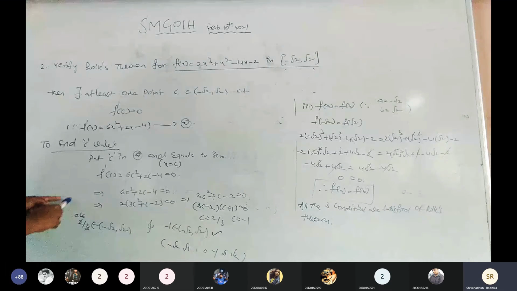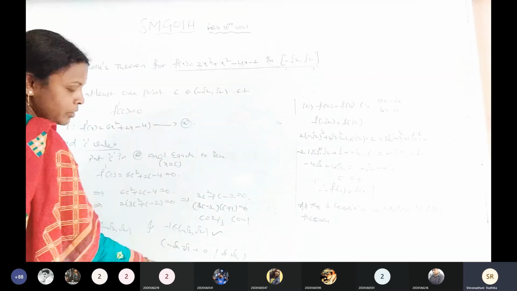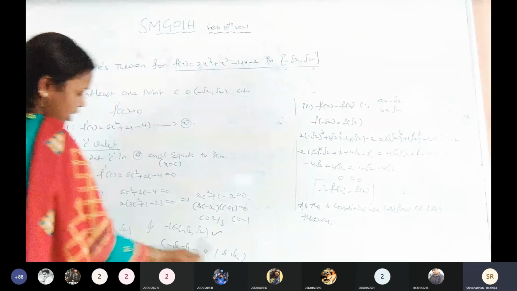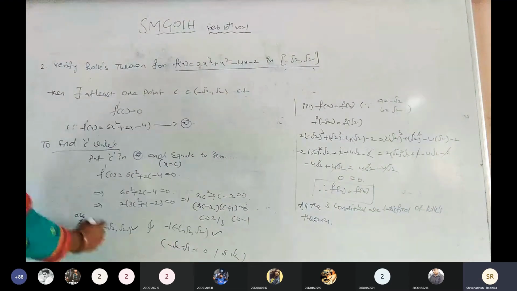This is a positive value and this is the origin point now. So here minus root 1, minus 1, this is the 1 root 1. It is clear. Now this is the origin. The right side of the origin, the point is in between 0 and 1. It is clear. Now this value also belongs to. Hence the Rolle's theorem is verified.